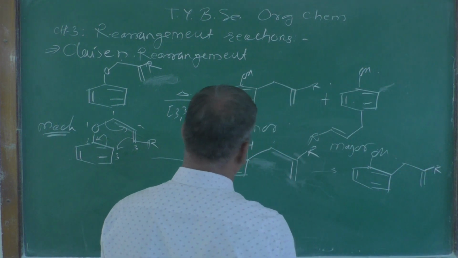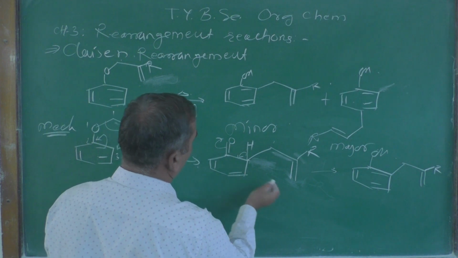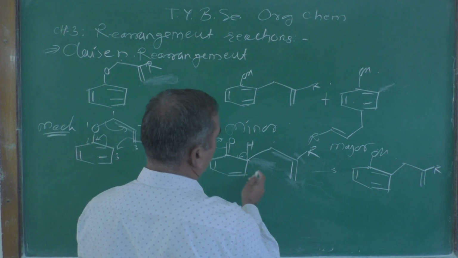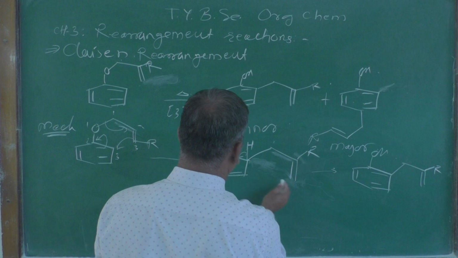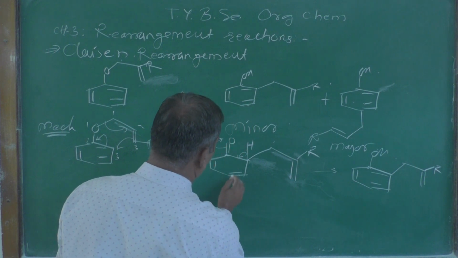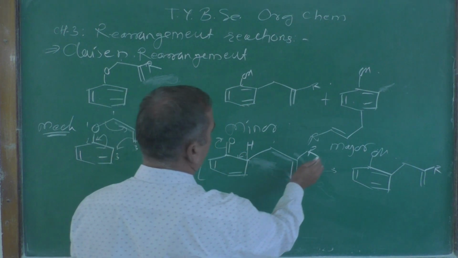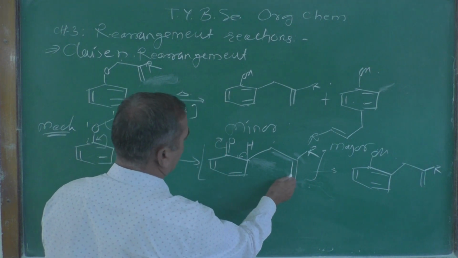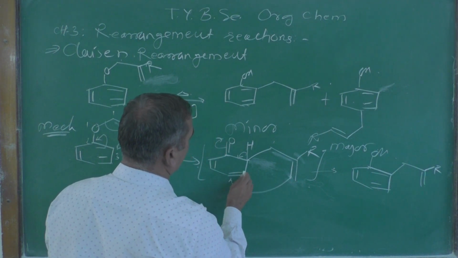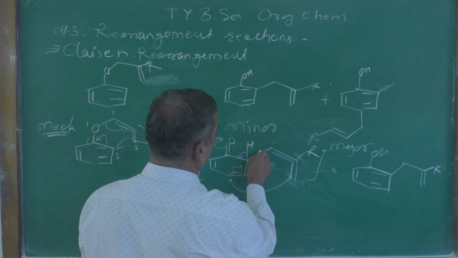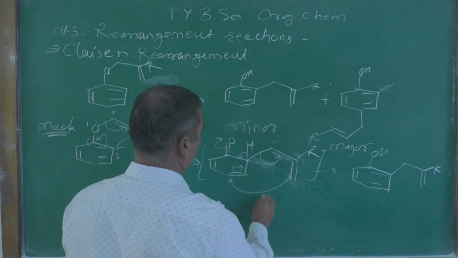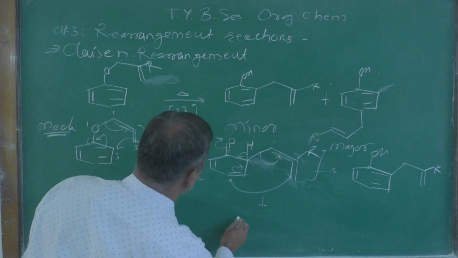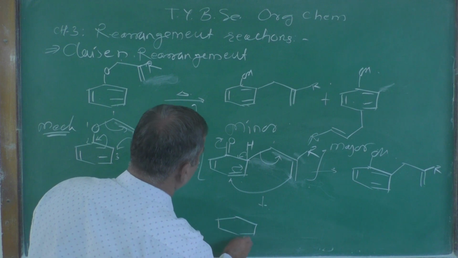Now what is going to happen next? Suppose this double bond is again attacking here. Let us see, this is an intermediate over there. This double bond is going to attack over there. This double bond shifted over there, and this is going to attack over there, and you must get over here this one.